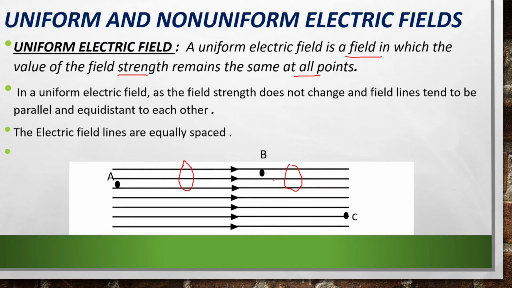So that is called uniform electric field. In a uniform electric field, as the field strength does not change, field lines tend to be parallel and equidistant to each other. So in a uniform electric field, lines are always parallel and they are equidistant. The distance between each field line is equal. This is equal to this and this is equal to this. Electric field lines are equally spaced.